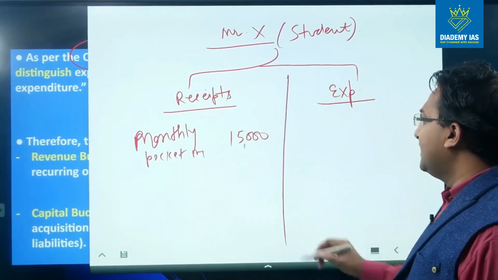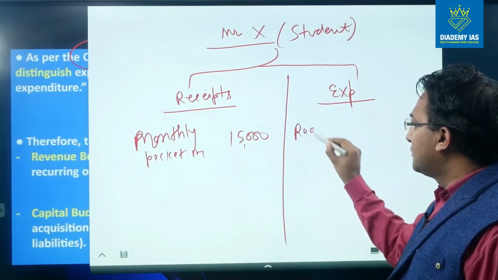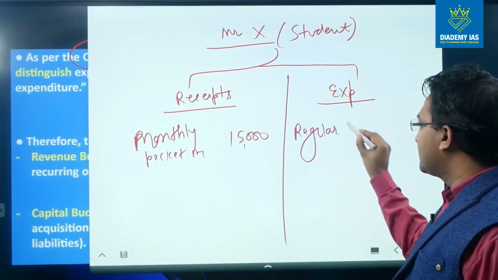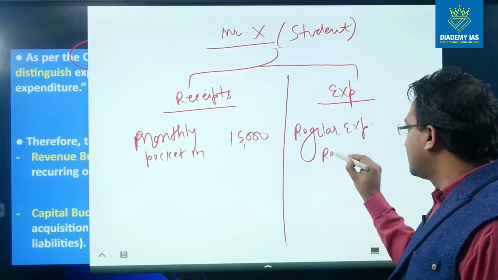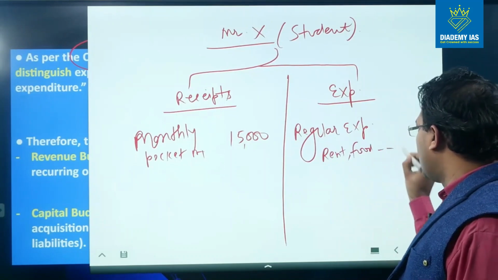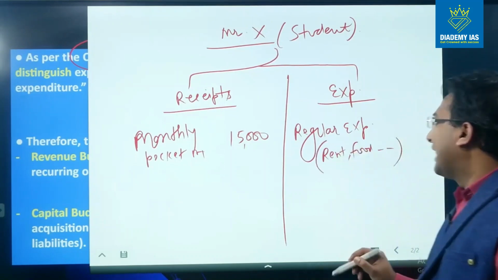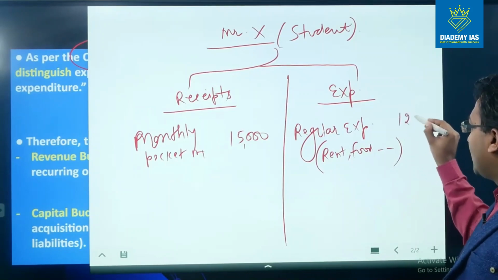On the expenditure side, he has to bear the regular expenses. For example, rent, food, and so on. So these regular expenses, they account for 12,000 rupees,